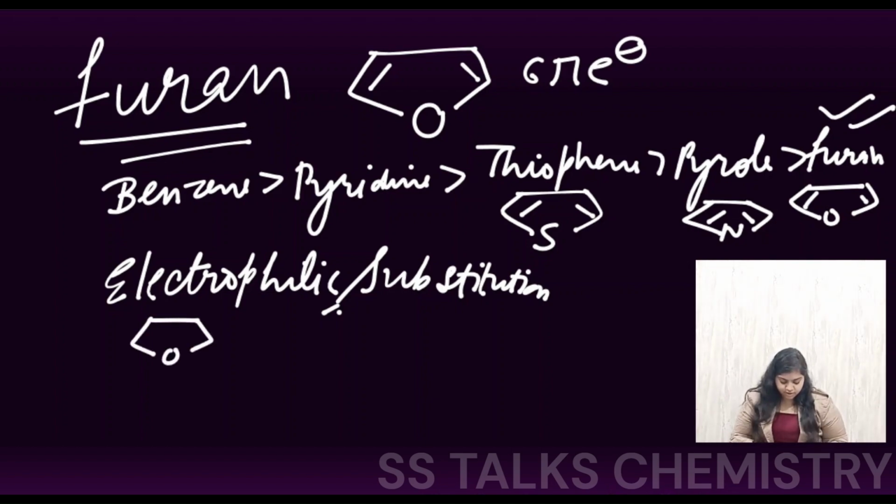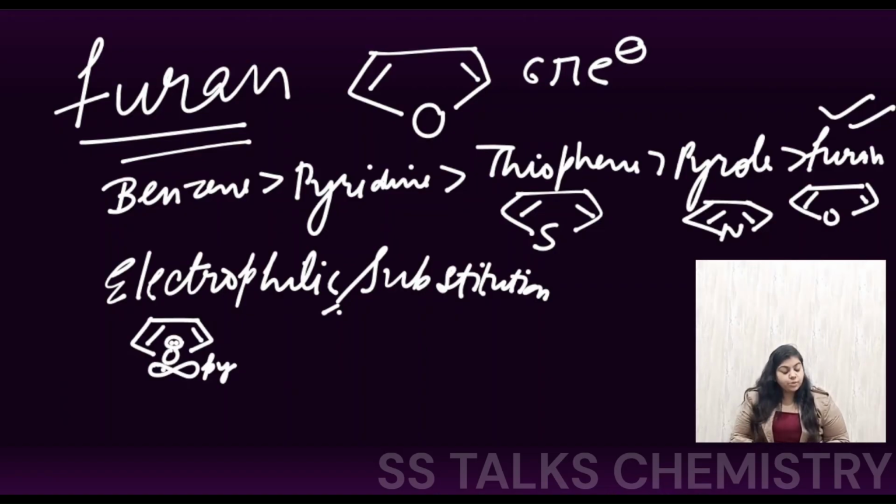So here you have this oxygen. Oxygen has 2 lone pairs of electrons. One of the lone pairs is involved in the conjugation, providing aromaticity to the ring, and the other is in the perpendicular py orbital, which is not involved in the conjugation.